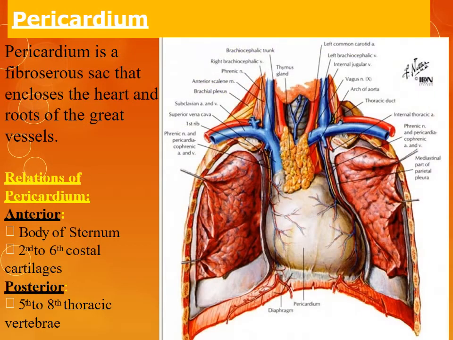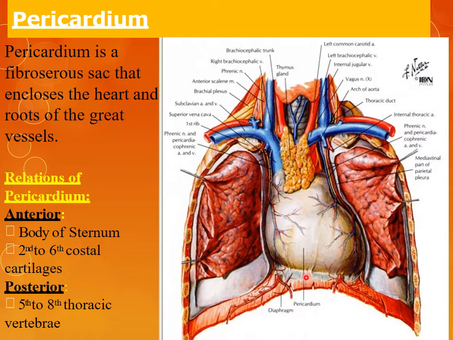Of heart. So the heart is covered by a fibroserous sac which is called the pericardium. Peri means around, cardium means heart. So the pericardium is a fibroserous sac or lining that encloses the heart and the roots of great vessels. If we see this diagram,